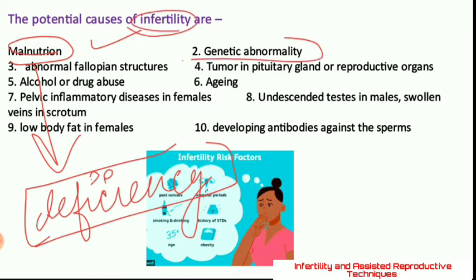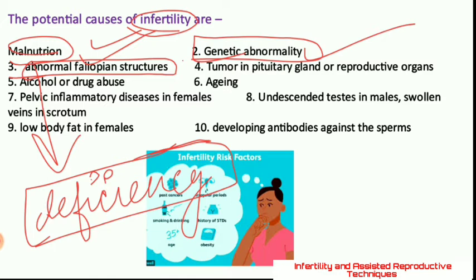In the same way, genetic abnormality, sometimes some genetic problem, can cause infertility. Similarly, abnormal fallopian structures, where the fallopian tubes are in an abnormal shape or size, or are twisted or twirled, can also bring the infertility problem.